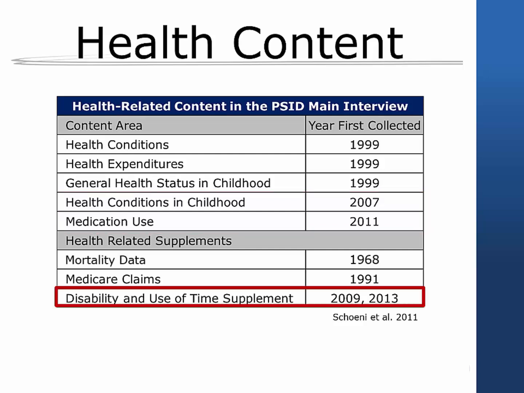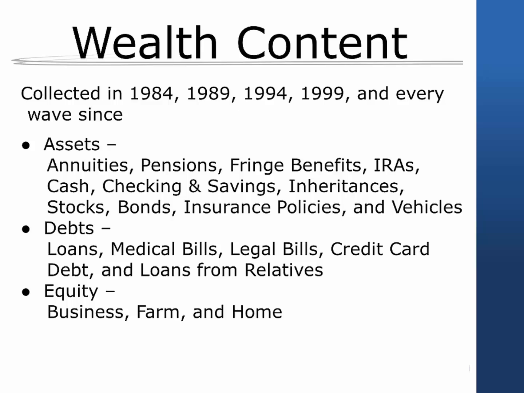Finally, detailed information about disability was collected as part of the Supplement on Disability and Use of Time, or DUST. DUST was administered in 2009 on a sample of couples, and again in 2013 on a sample of all adults ages 60 and older. Now let's turn to the collection and expansion of wealth data. The PSID offers 30 years of wealth data.